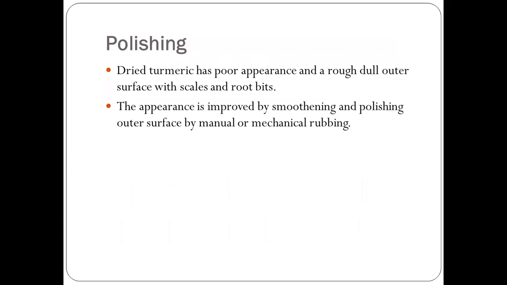Next step is polishing. Dried turmeric has a poor appearance. When the turmeric rhizomes are dried, they have a rough, dull outer surface with scales and root parts. The appearance is improved by smoothing and polishing the outer surface by manual and mechanical modes. So for good-looking turmeric rhizomes, we should do smoothing and polishing of the outer surface manually or mechanically.